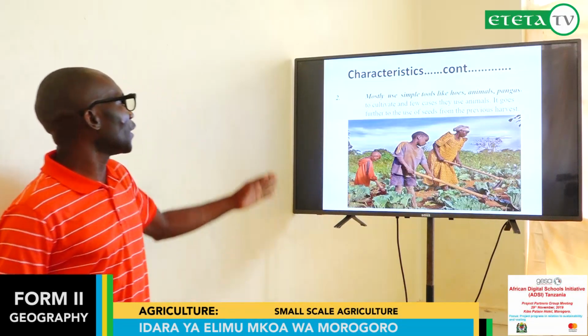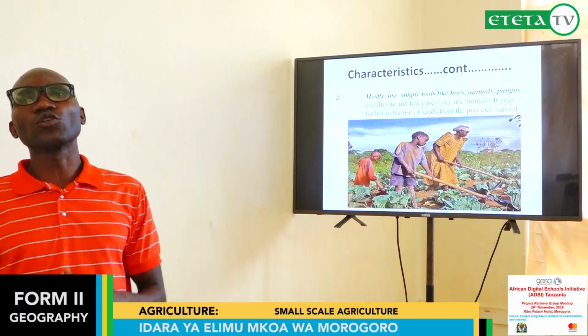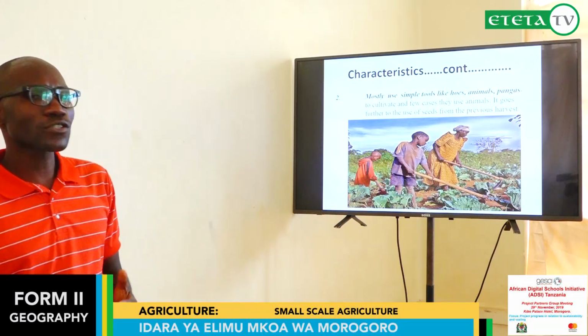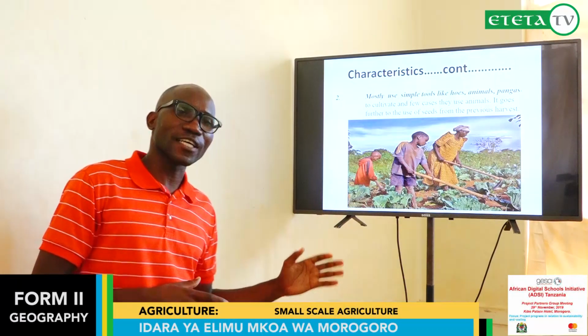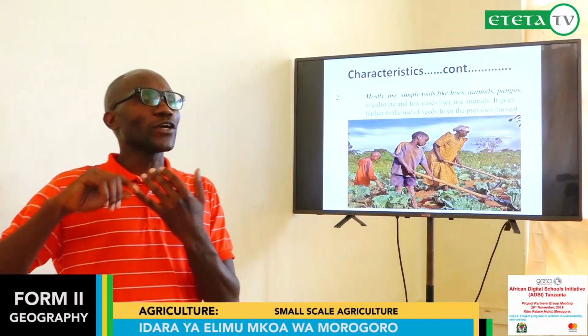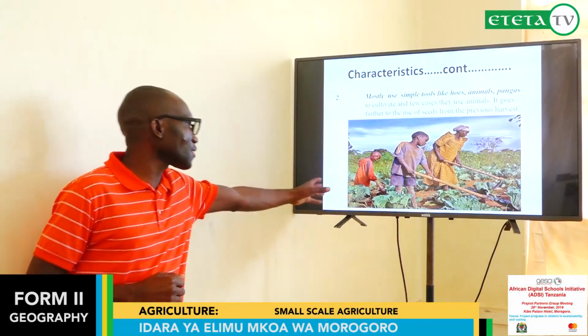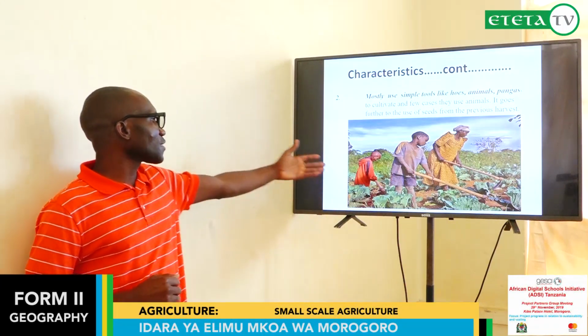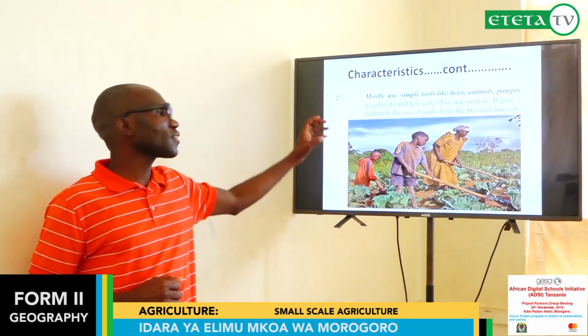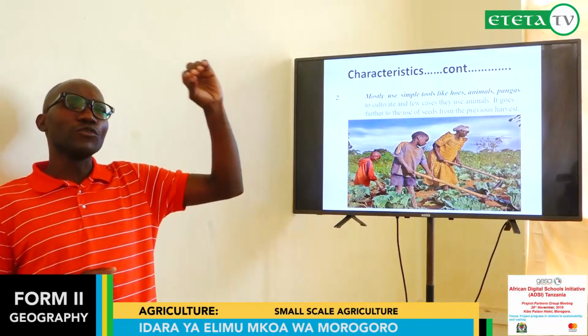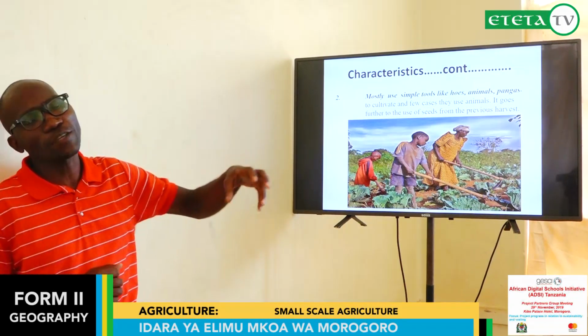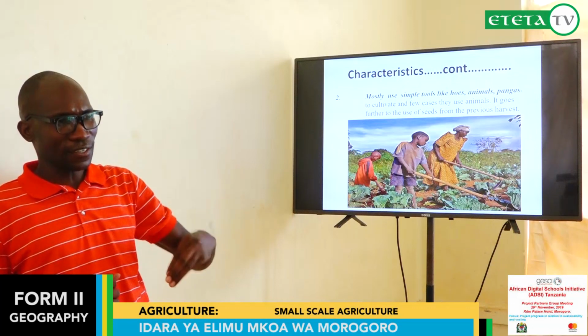Another characteristic is the use of simple tools. The simple tools used in small-scale agriculture are, we can say, the hand hoe, as you have seen in this picture. The hand hoe is mostly used by those people who are engaged in small-scale agriculture.